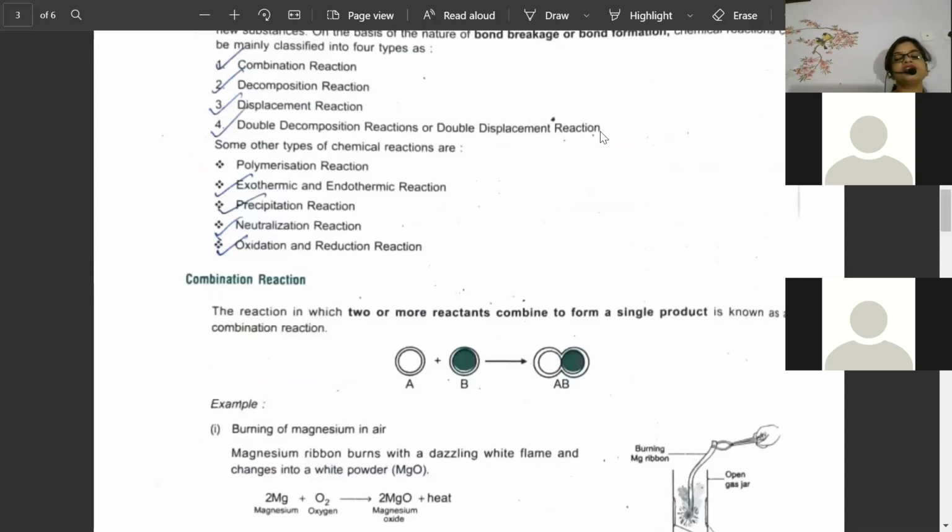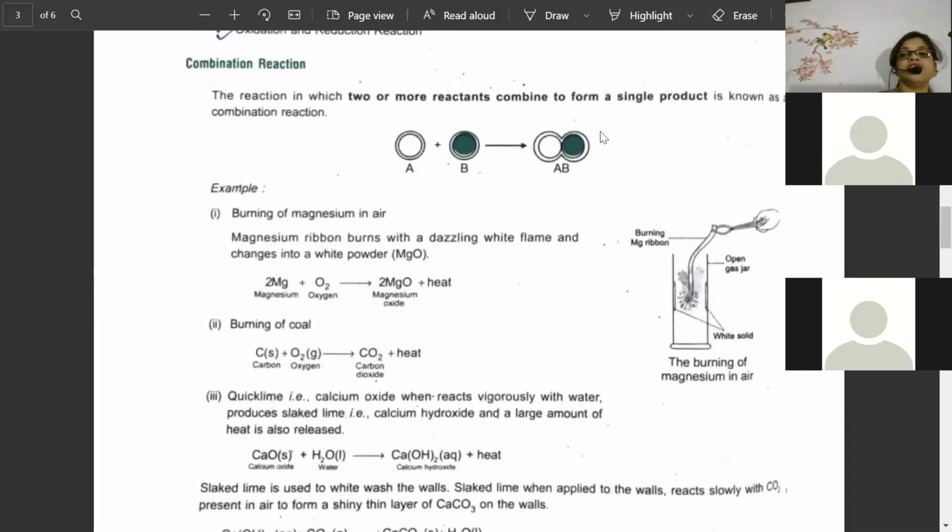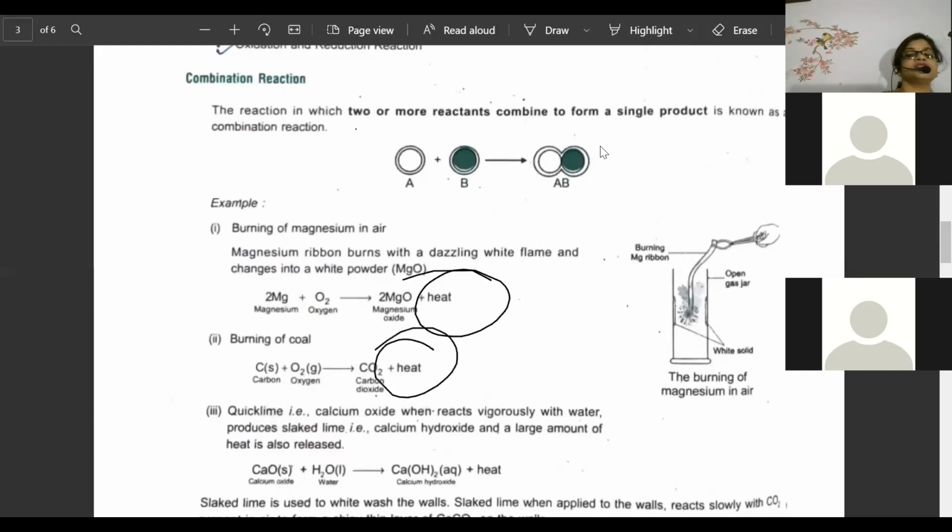And a combination reaction is exothermic. So neutralization reaction is exothermic, combination reaction is exothermic. I repeat, write down in your notes that both are exothermic. In most combination reactions, heat is generated and released.